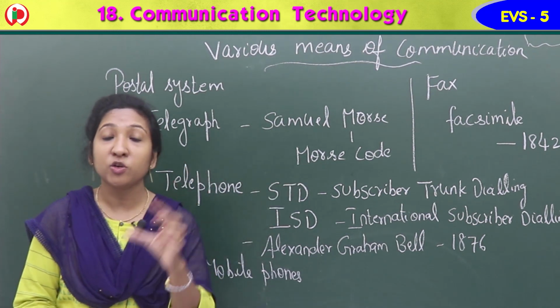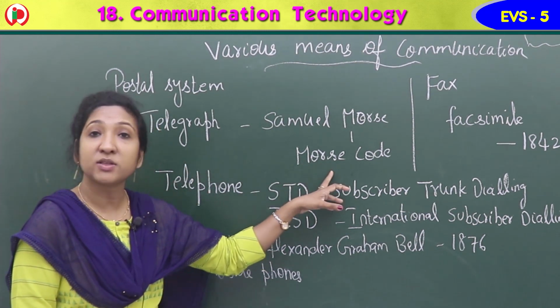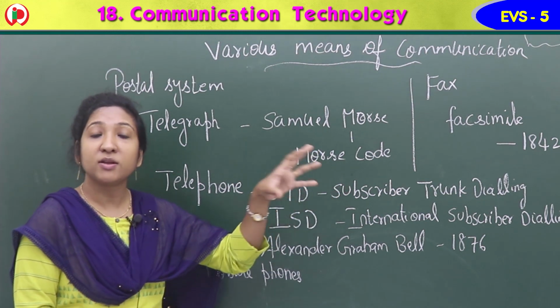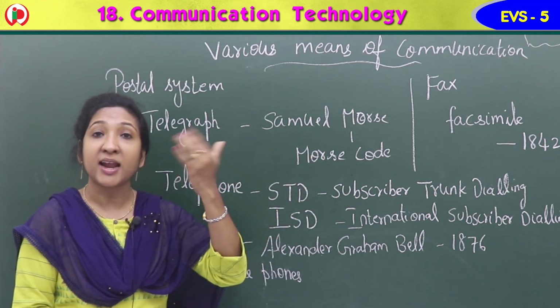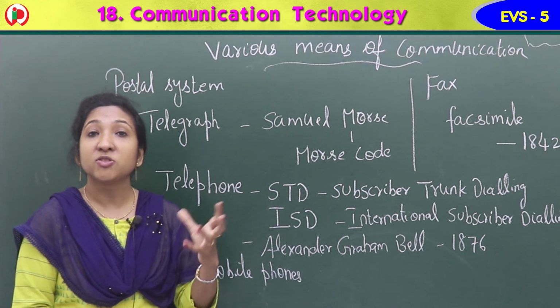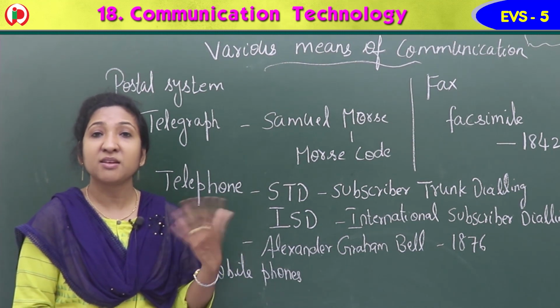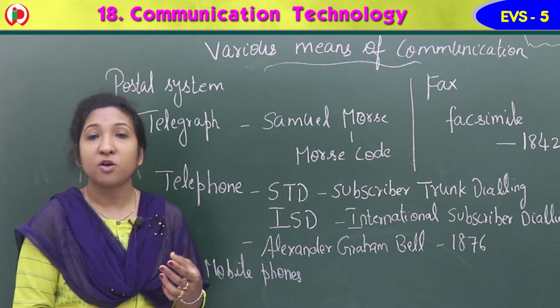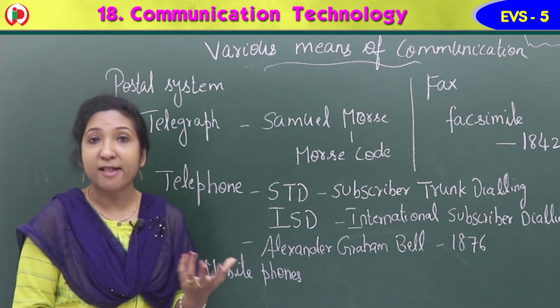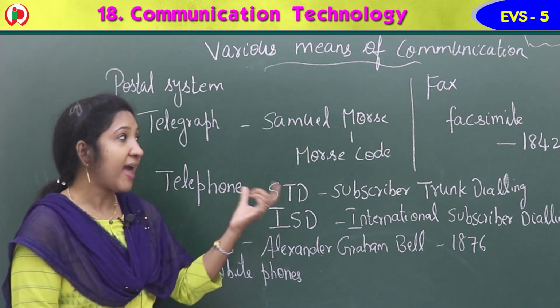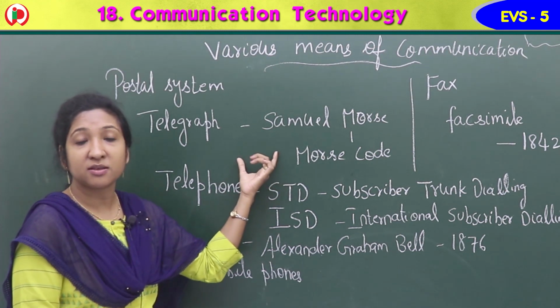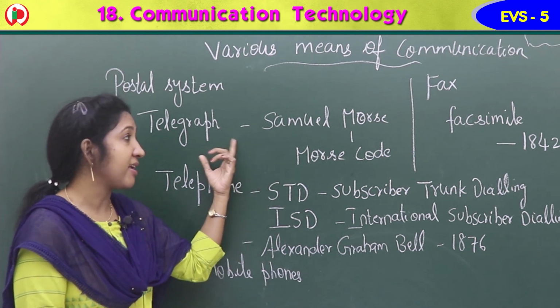It has a code called Morse code. It can be understood only by trained operators. It represents letters, numbers or punctuation of the alphabet. Using that, they used to send messages with this device.